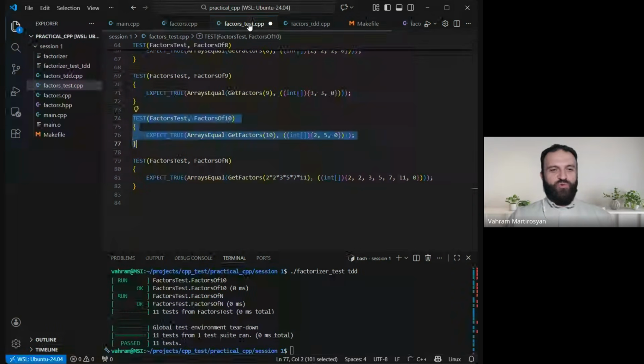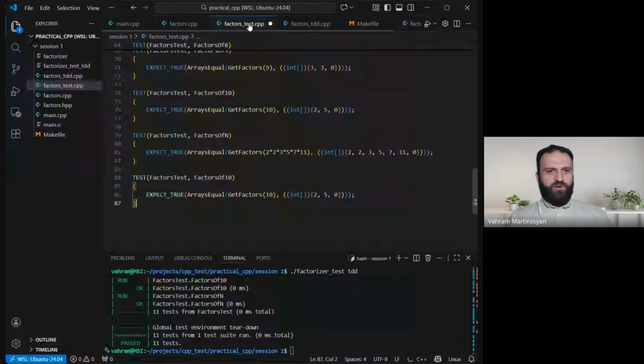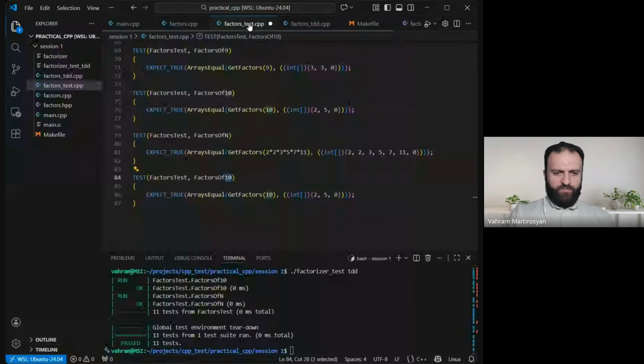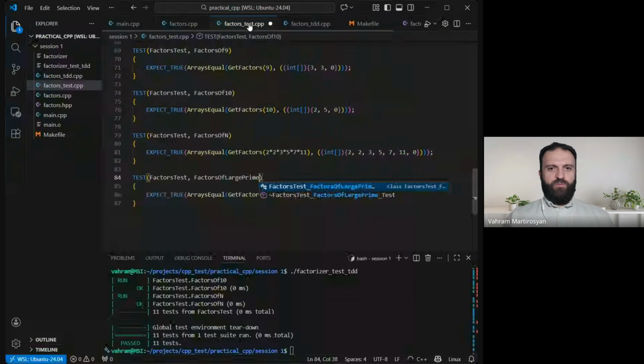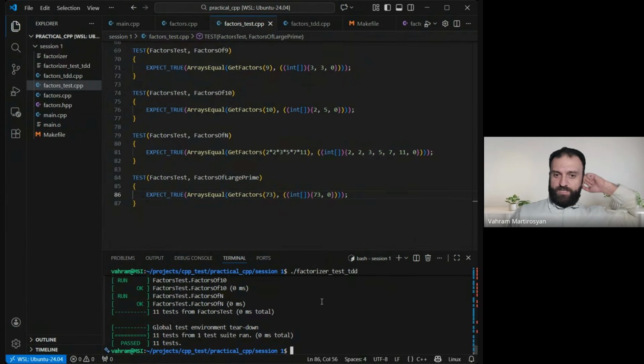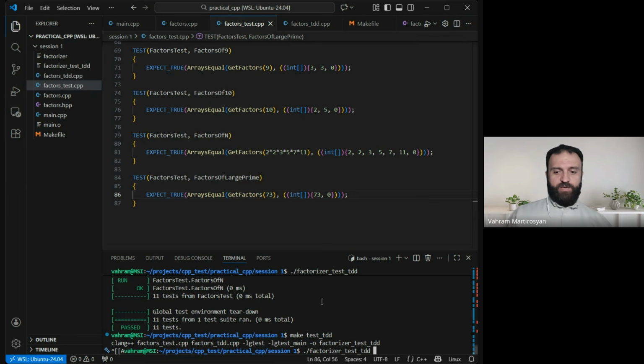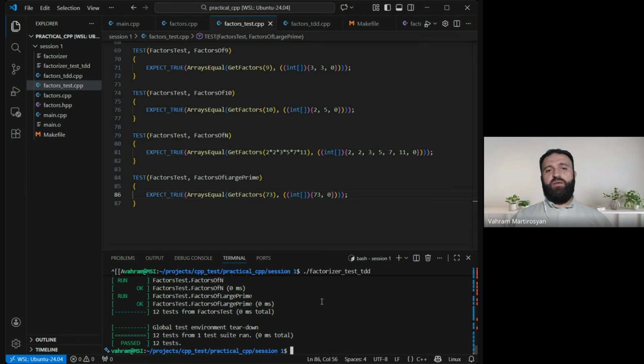I can take a huge prime number. Do you know any large prime number? An example of factors of a large prime. Okay, let's take some large prime number, I don't know, really large. Like 73 is a prime number, right? Well, it's not really big, but it is a prime number. So I'm hoping that my system is ready. I've never done anything for that, but it is ready. You can find another large prime number like 5 digits, 10 digits long, whatever. If it fits into an integer, okay, 10 digits is too long. 5, 6 digits long, and you can try.